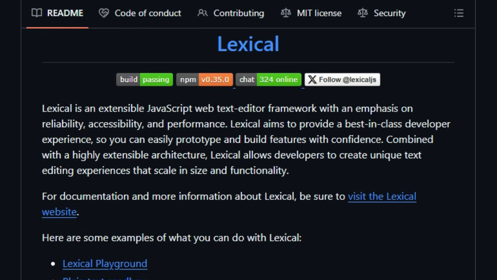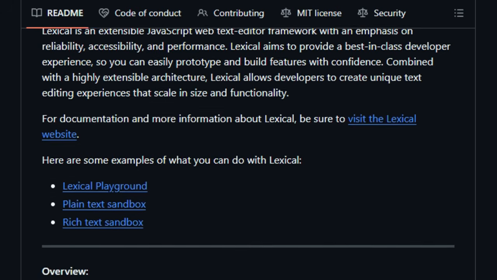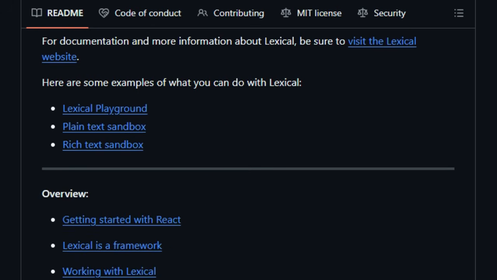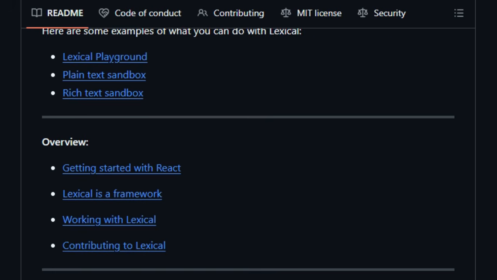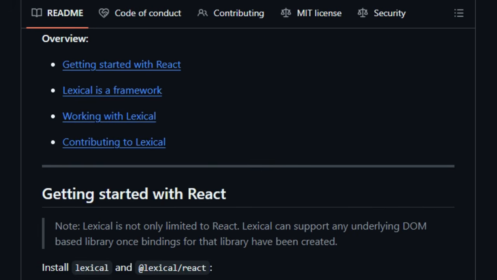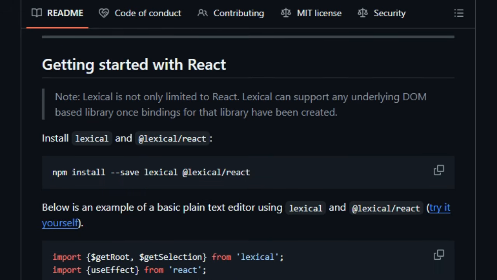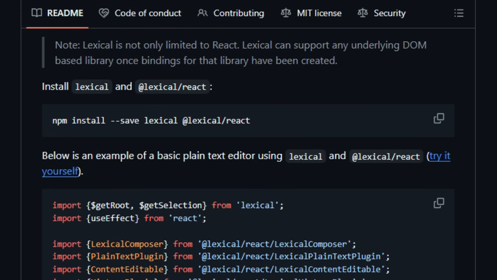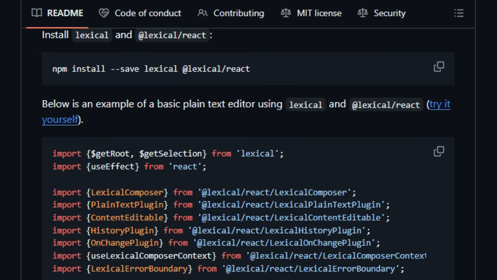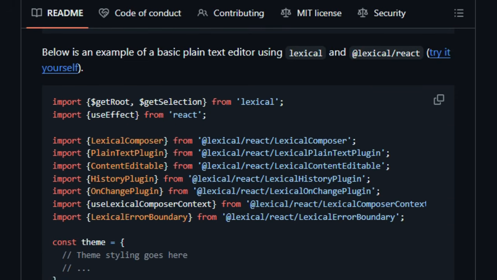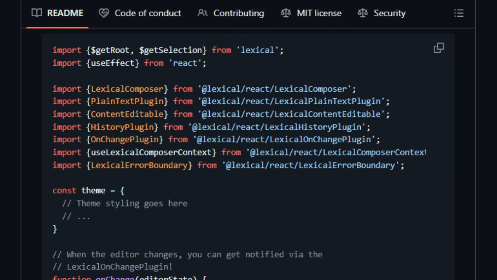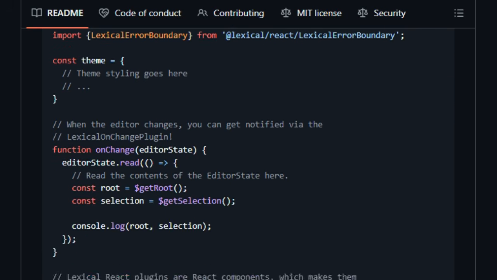What makes Lexical unique starts with its foundation. It's dependency-free and lightweight. Clocking in at around just 22K gzipped, projects stay fast and lean. Reliability and responsiveness are baked in. Lexical manages its own diffing and reconciliation instead of relying on React or any framework to do that heavy lifting. This internal control delivers smoother performance, even under intense editing scenarios.